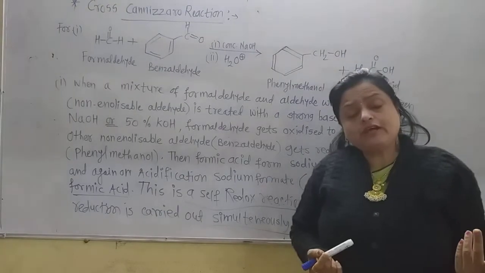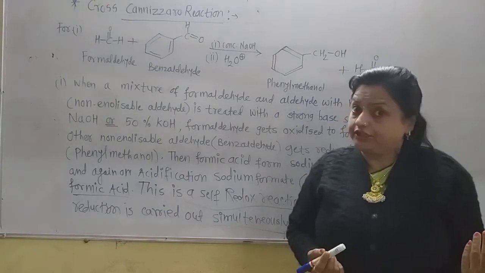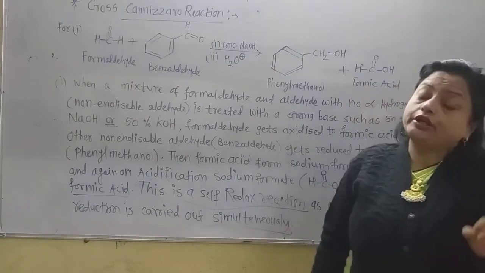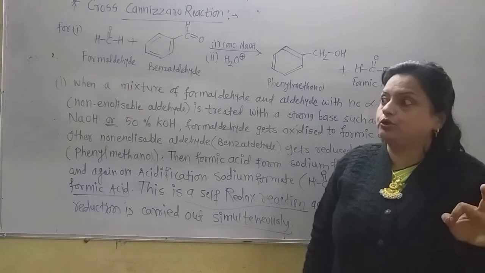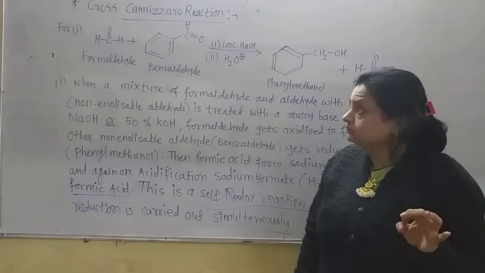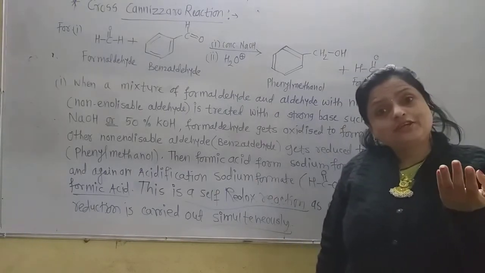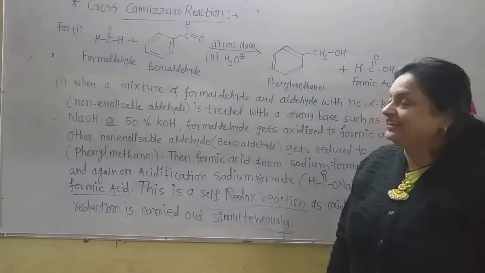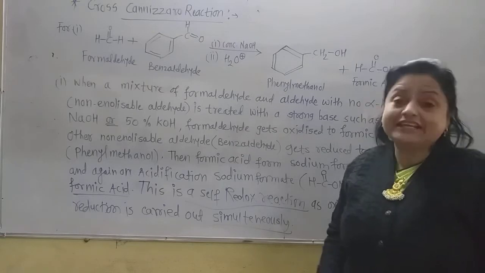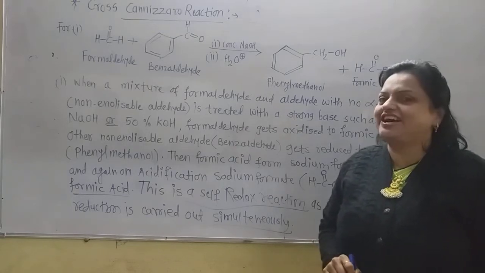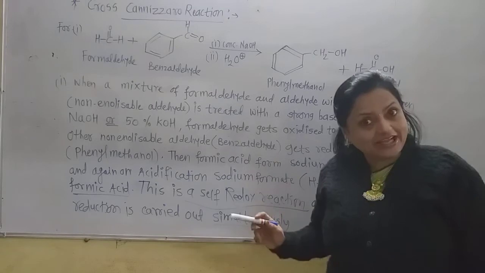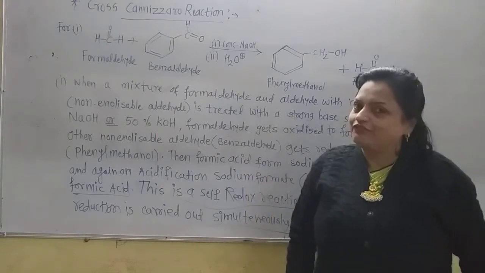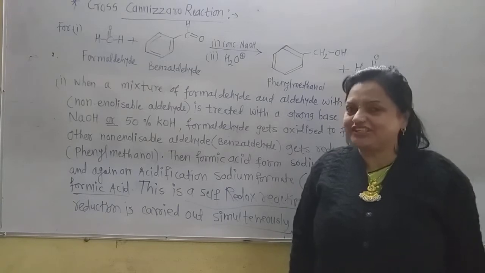Now, yesterday we saw the aldol condensation, in which the essential thing is that the aldehyde or ketone must have the alpha hydrogen atom. But this is totally opposite to the aldol condensation reaction. This reaction is only carried out by aldehydes which do not have the alpha hydrogen atom. Then can you guess which aldehydes can give this reaction?